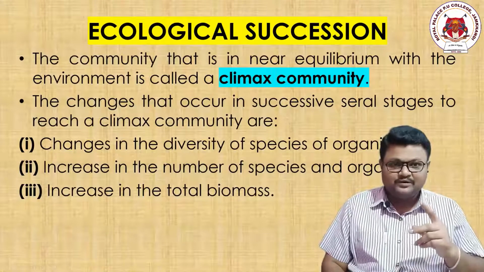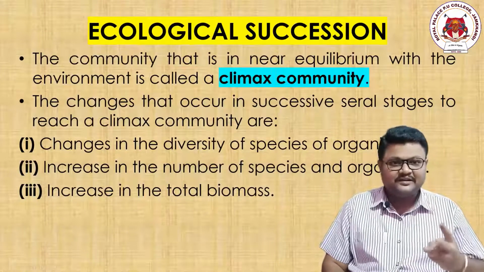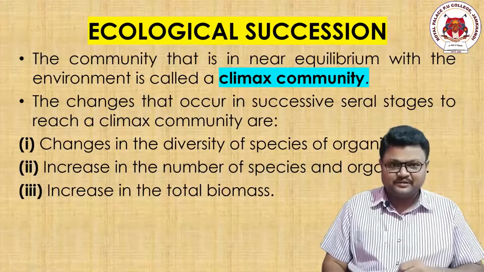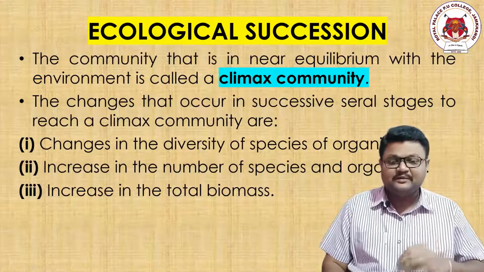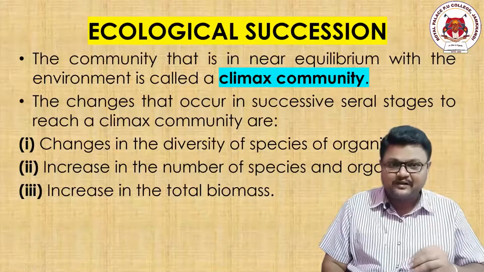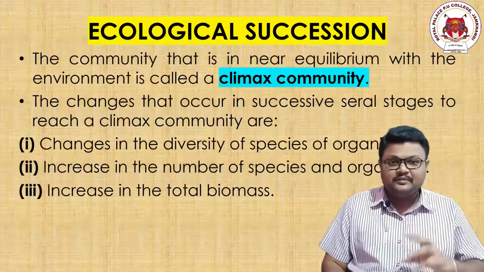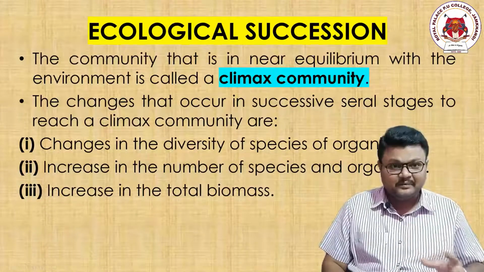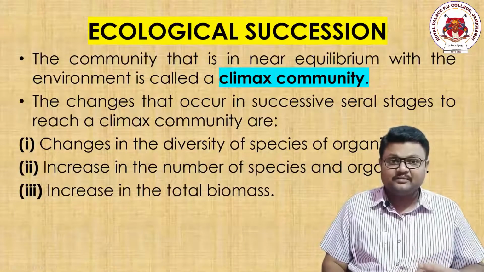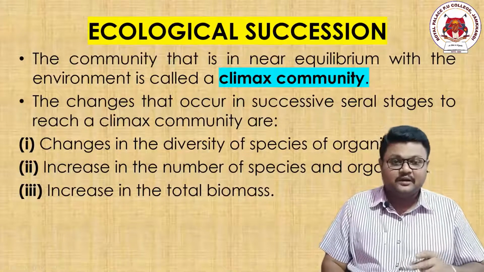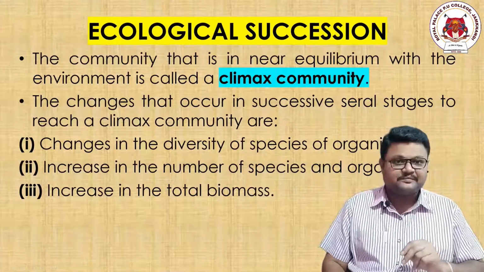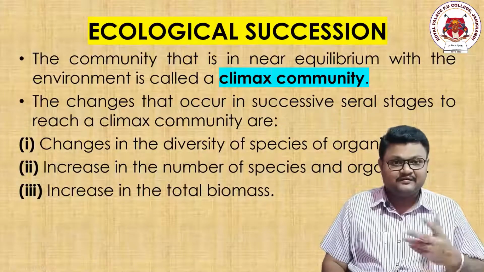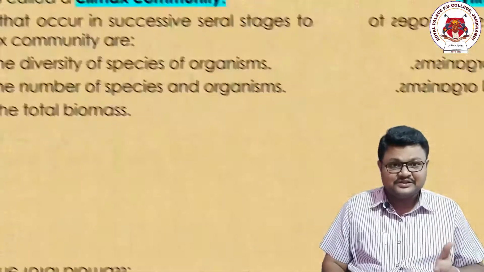So point number 1, 2 and 3, all these 3 points explain only one thing: if any organism wants to reach a climax community, which should be equivalent to the equilibrium state, what kind of character should it have? Point number 1, there should be distribution of organisms to different places of that forest or place. Point number 2, increase in the number of organisms in that particular community or population. And third, increase in the size of that organism so that it can face nature's forests, jungles, predators.